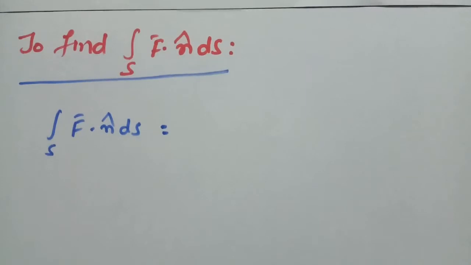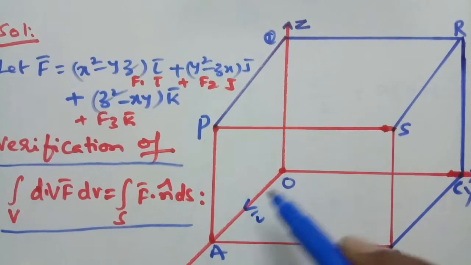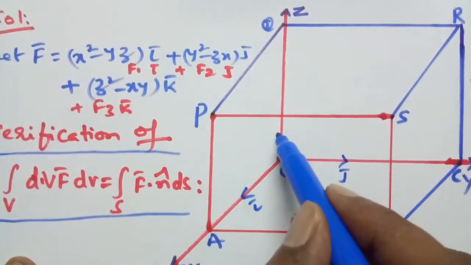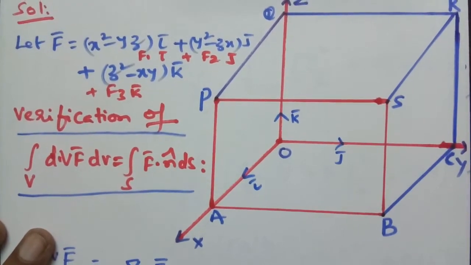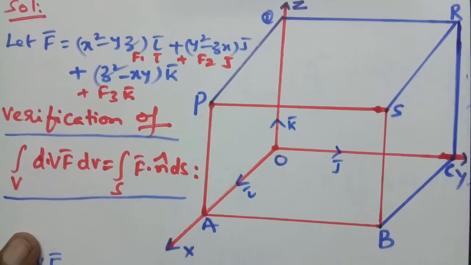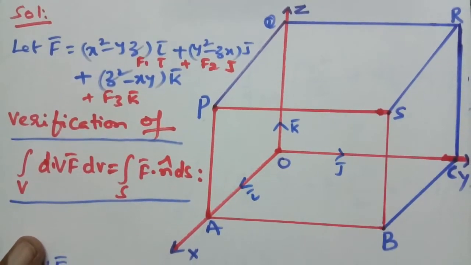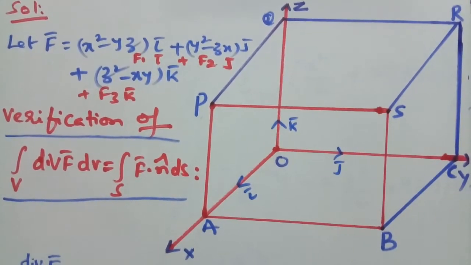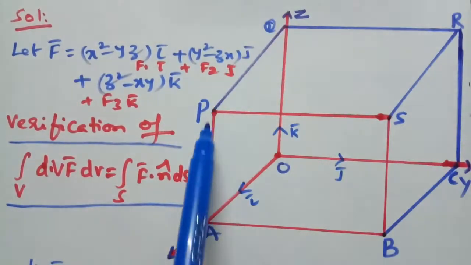Now see in the diagram here, this is i bar, unit vector along x axis, j bar, unit vector along y axis, k bar, unit vector along z axis. Now here there are 6 faces, therefore first we have to integrate along each face and then add the surface integration along all the 6 faces, then we can get the total integration along the surface of the rectangular parallelepiped.